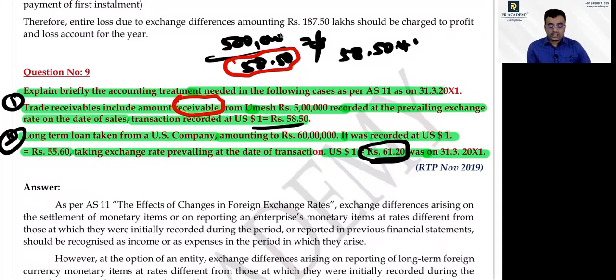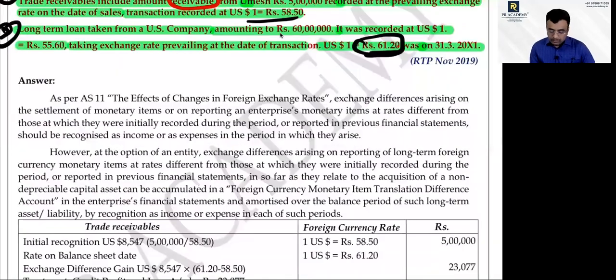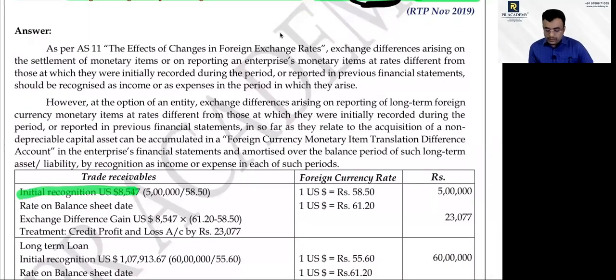So it is a profit. The entry will be trade receivable account debit to profit and loss account, for the dollar amount into 61.20 minus 58.50, that is called profit. The initial recognition will be $8547: 5 lakh divided by 58.50 gives you $8547. On the balance sheet date, we now have the dollars. Now 61.20 minus 58.50 is called your profit.